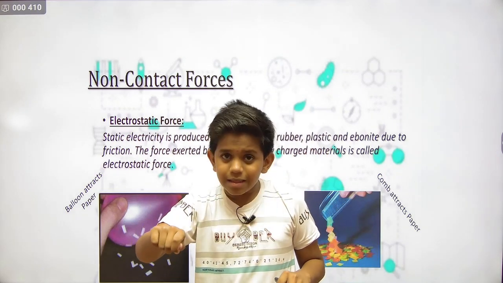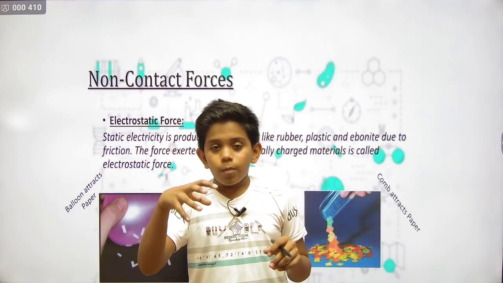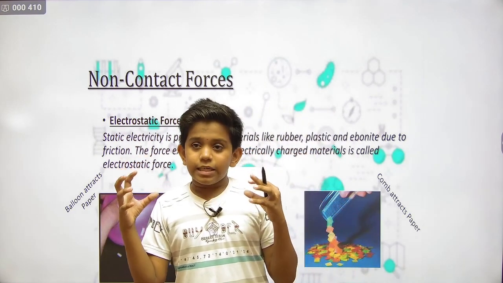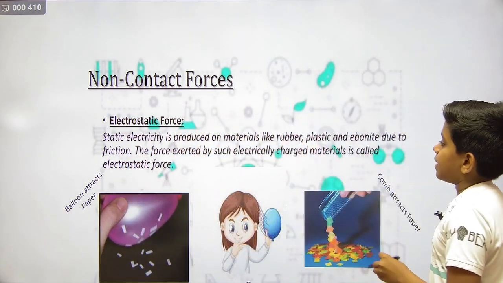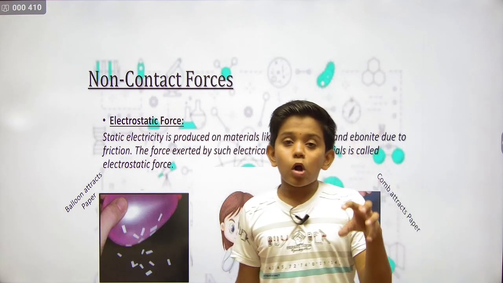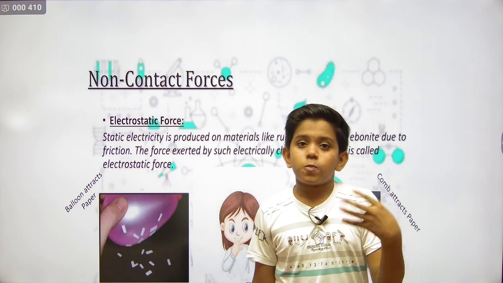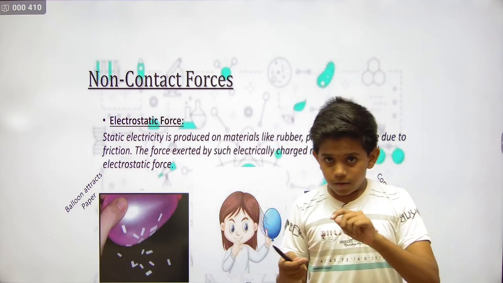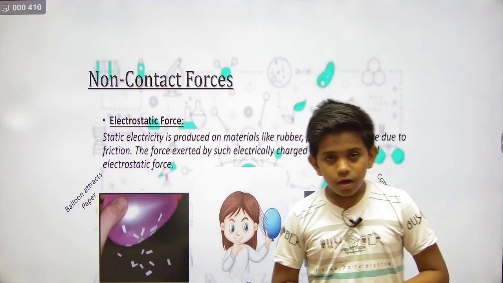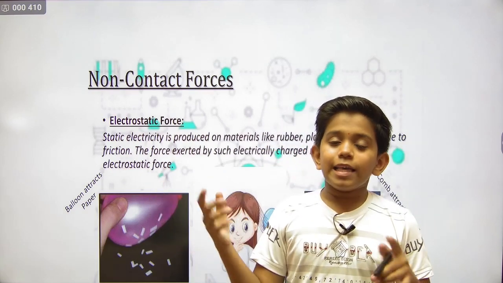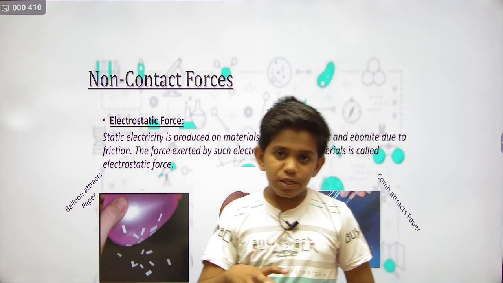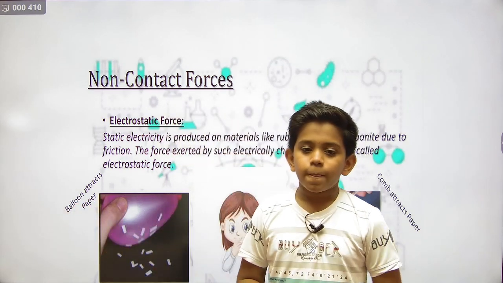When you take it close, the pieces of paper automatically come up because of the electric charge on the material which we have rubbed.